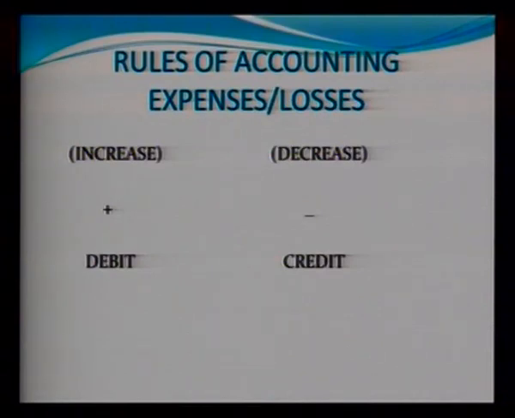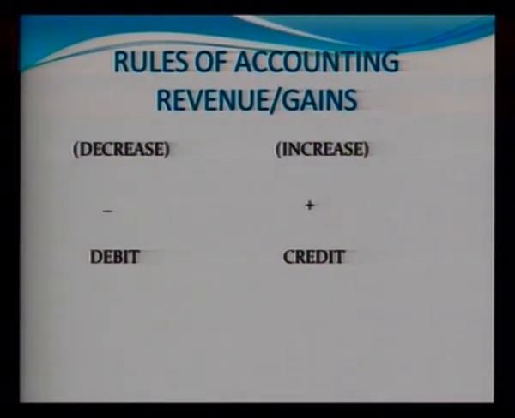The next category is income. In income, or we can say revenue or gains, if we decrease it, it will be shown on the debit side. If we increase the income, that will be shown on the credit side.